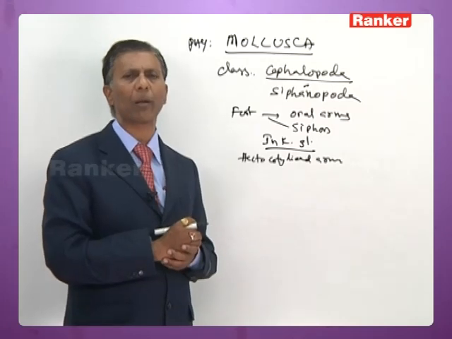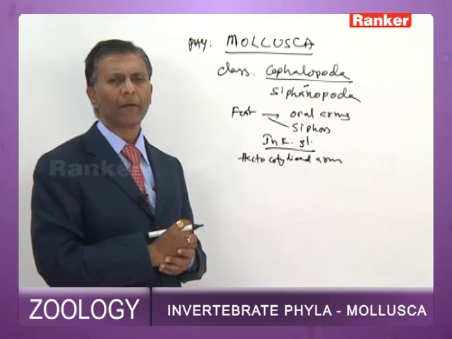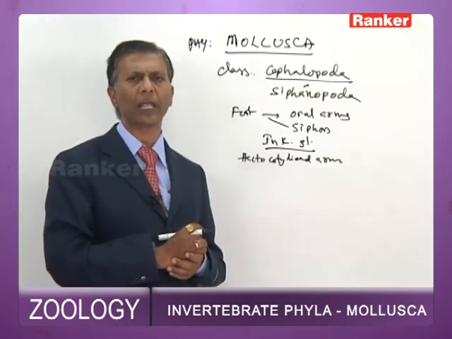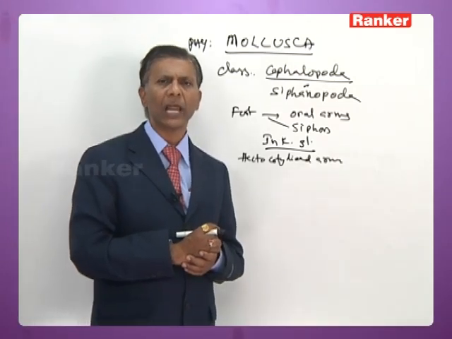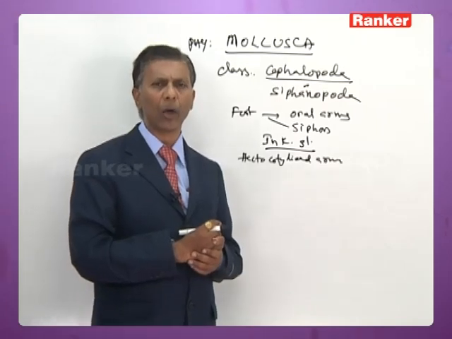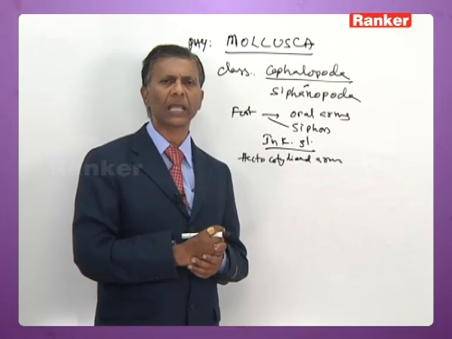It acts as an intromittent organ to ensure internal fertilization. Fertilization is internal and life cycle is direct without any larva. Shell is absent in octopus, in sepia and loligo shell is internal, and in nautilus shell is external.